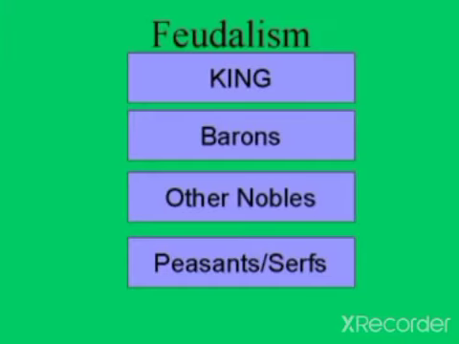So this is the hierarchy under feudalism: the king, then under the king the barons and lesser nobles, and at the lowest level the peasants or serfs. You can expect one short answer on feudalism as well, or on how William the Conqueror reformed feudalism in England.